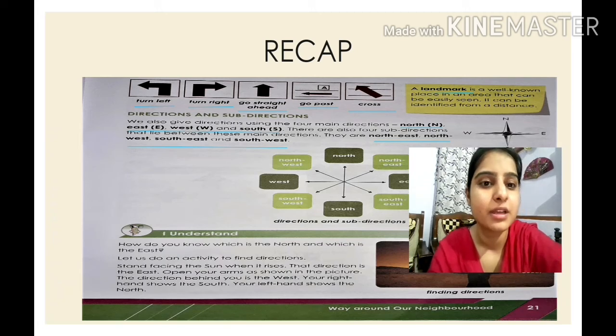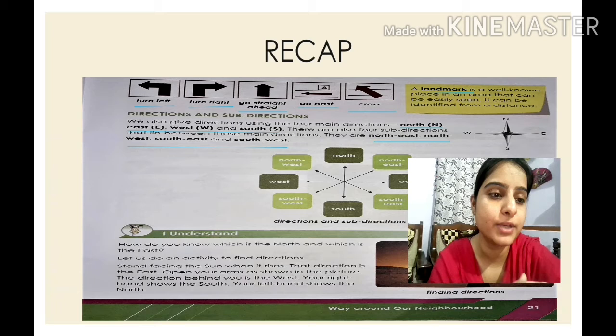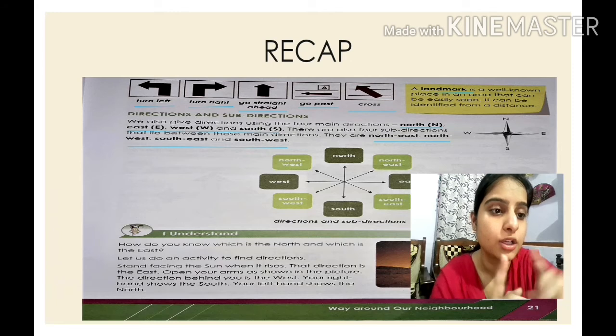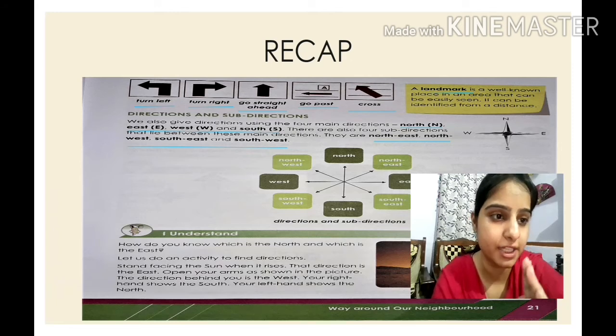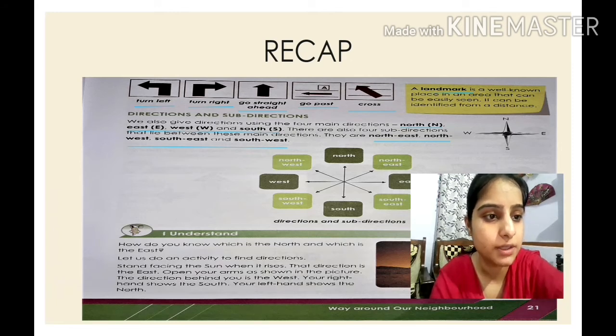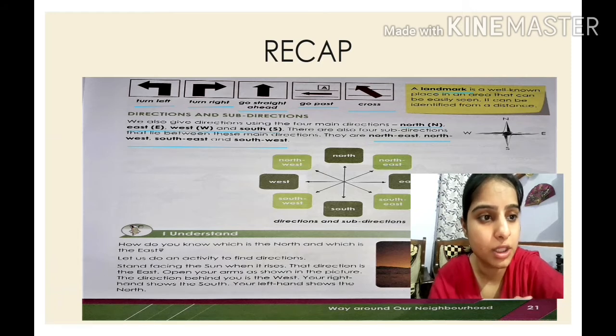Okay. Then what we studied, children? We studied the other way of finding the direction is your cardinal directions, that is, children, north, south, east, west. Compass shows 4 directions, children. North. Opposite to north is what, children? South. You just see the screen and the compass. North is on the top.